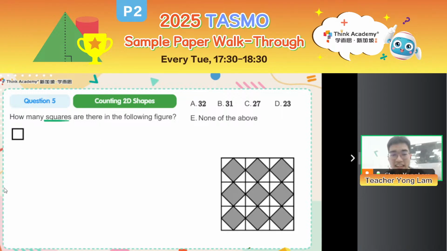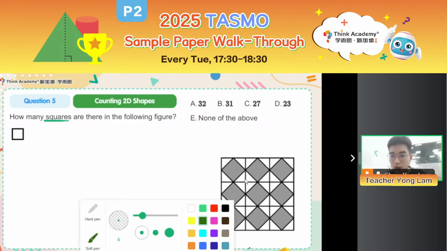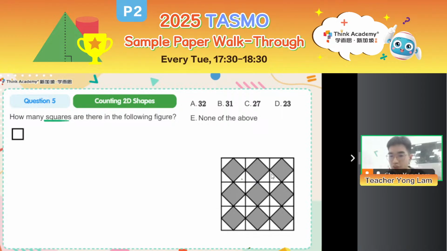Okay, so here you see that we have how many 1 unit small squares here? We have 1, 2, 3, like 3 rows, 3 columns. So we know that there are 9 such upright smallest squares. But don't just stop there. There might be some bigger squares as well, as you can see over here.